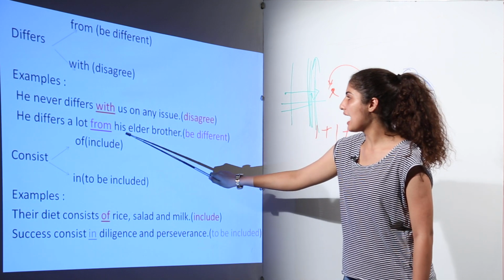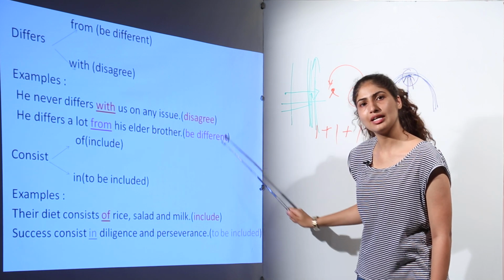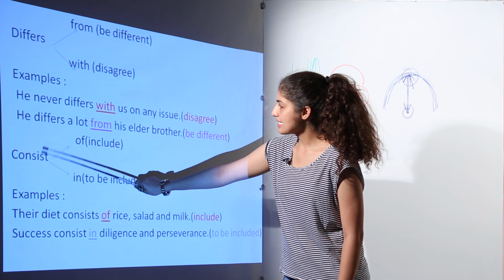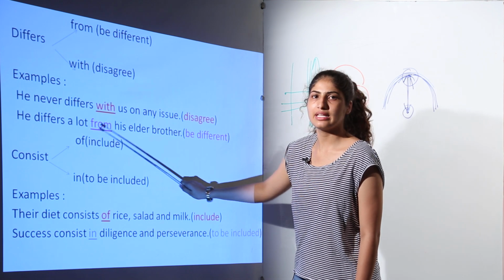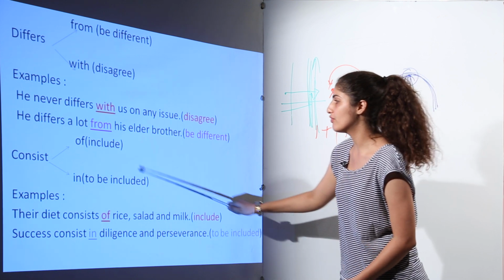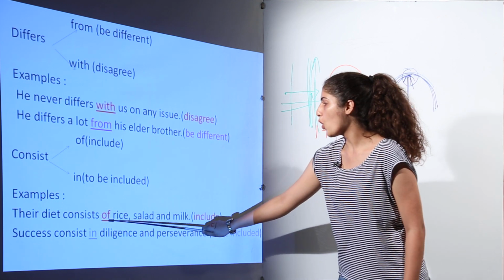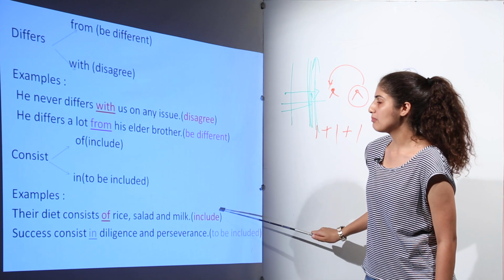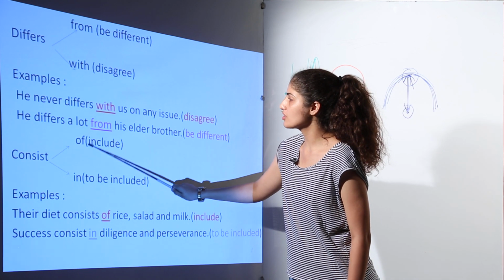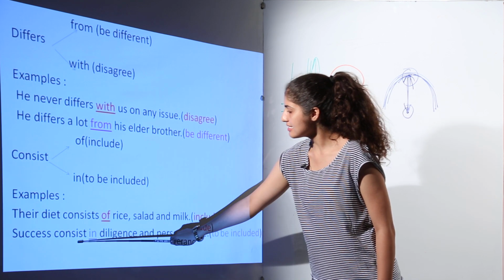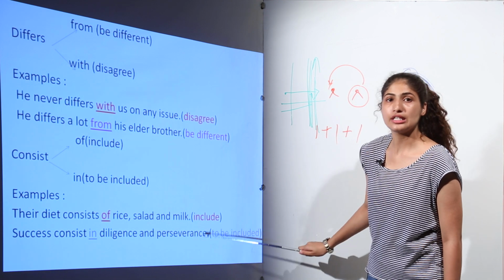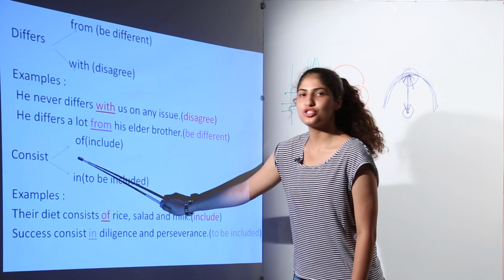He differs a lot dash his elder brother. Now he is different from his elder brother, therefore it will take the preposition from. Next word is consist. Consist of when its meaning is to include, and consist in when it is to be included. For example, their diet consists of rice, salad and milk. That means the diet should include rice, salad and milk, therefore it will take the preposition of.